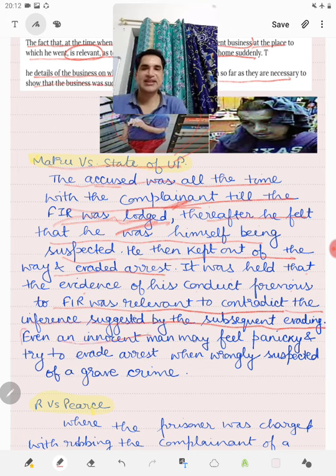The court said that even an innocent man may feel panicky and try to evade arrest when wrongfully suspected of a grave crime. So, anything which supports or rebuts an inference is relevant as such.